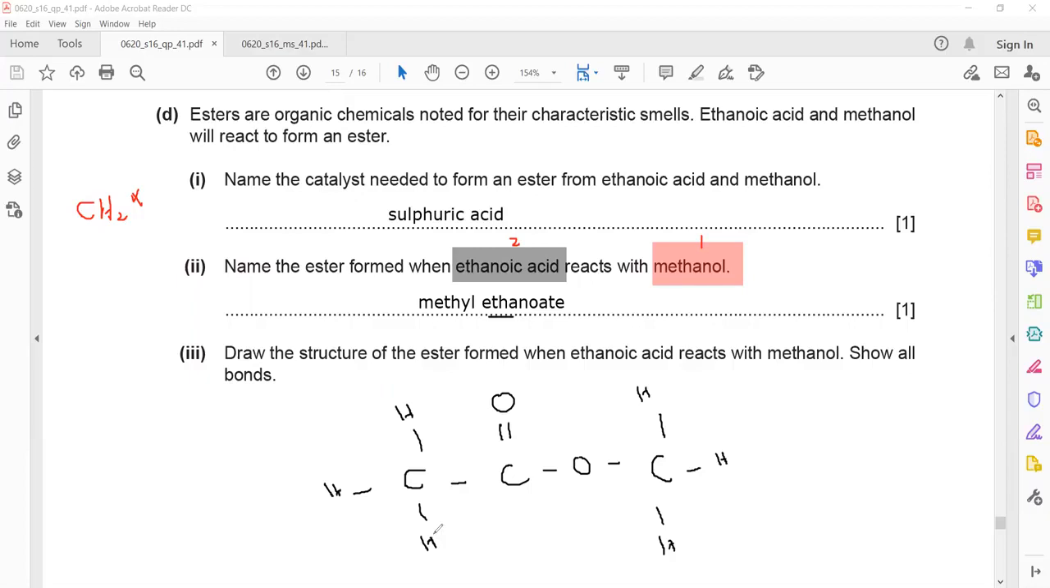Drawing the structure of ester. The part which is connected with oxygen is coming from alcohol, and because alcohol was methanol, it should have 1 carbon. And the part which is coming from acid is ethanoic acid, so it should have 2 carbon atoms.